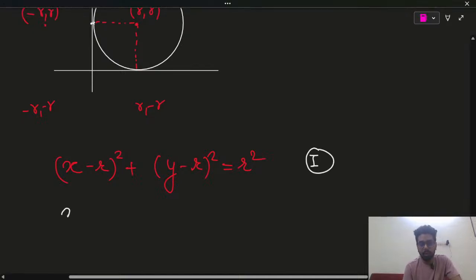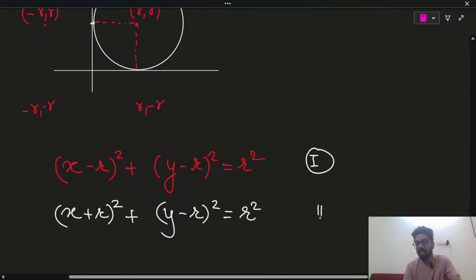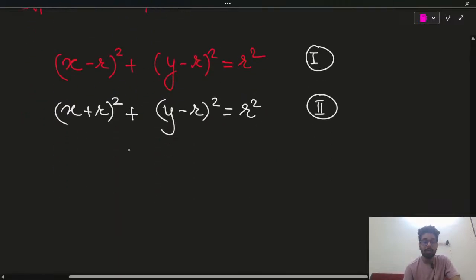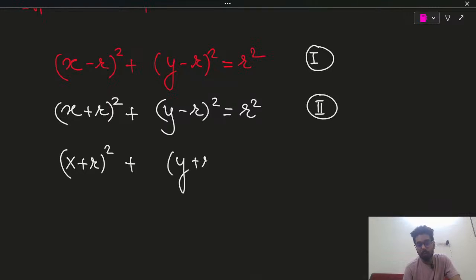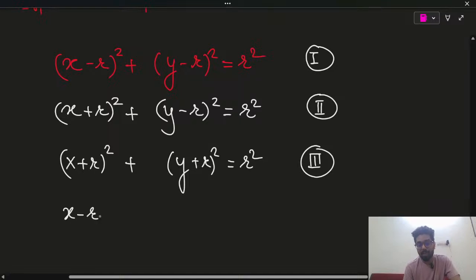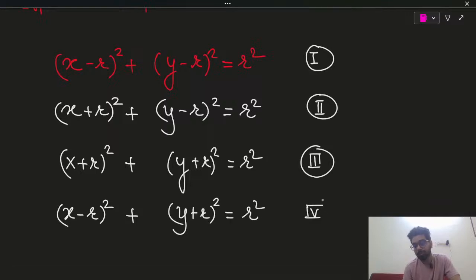What about the second quadrant? (x minus of minus r) whole square plus (y minus r) whole square is equal to r square, second quadrant. What about the third quadrant? It will be (x plus r) whole square plus (y plus r) whole square is equal to r square, third quadrant. Now for the fourth quadrant, (x minus r) whole square plus (y minus of minus r) whole square is equal to r square. This is your first variety of circle.